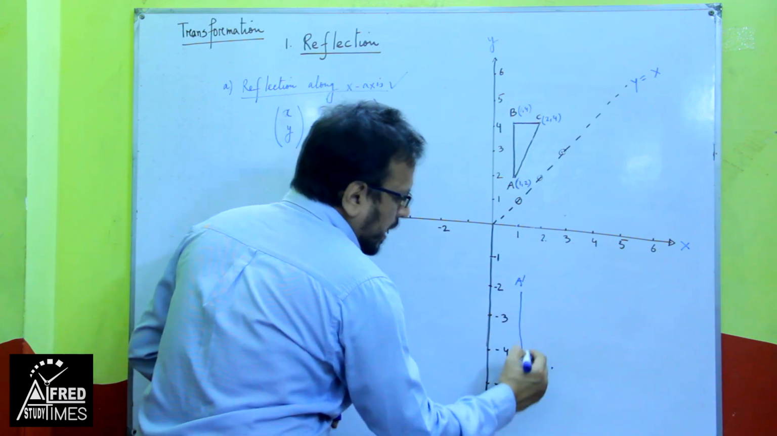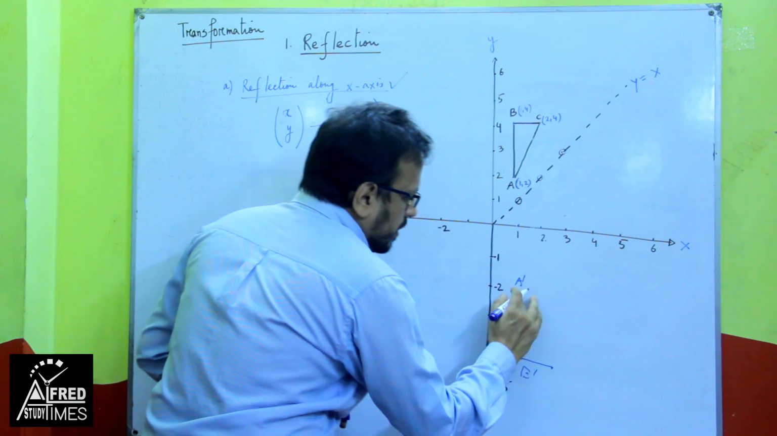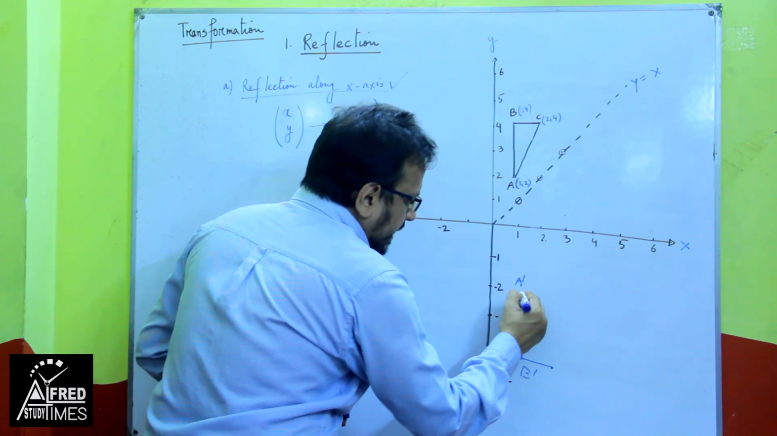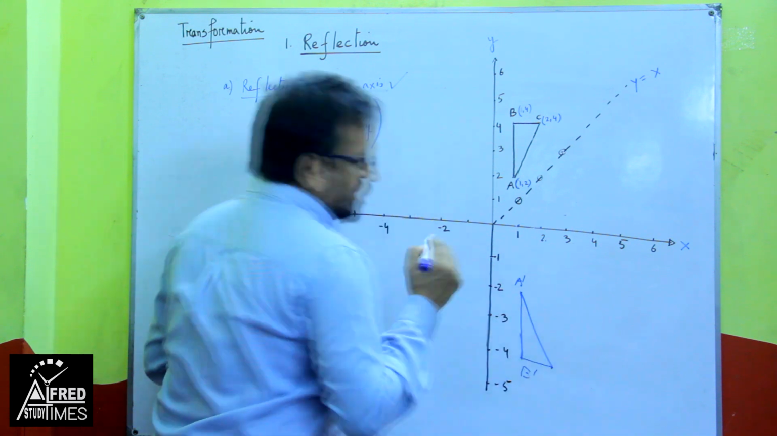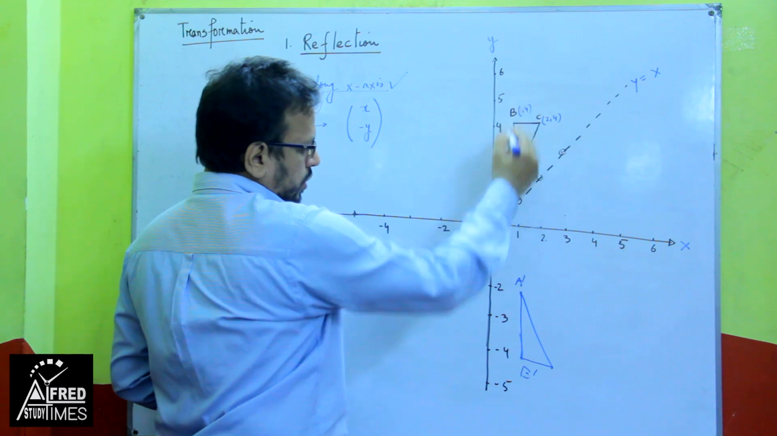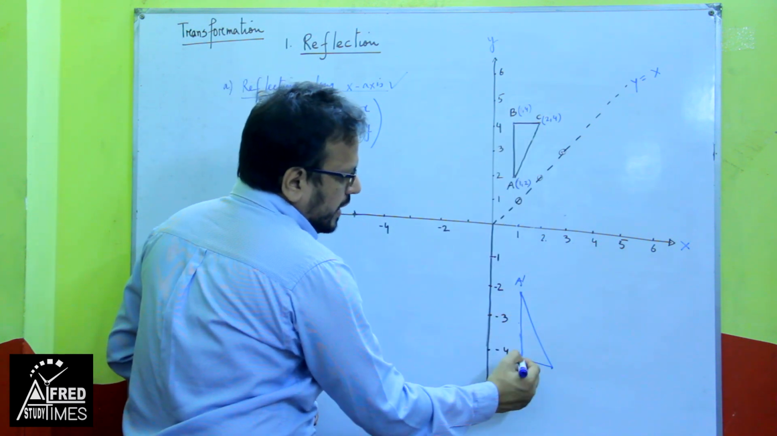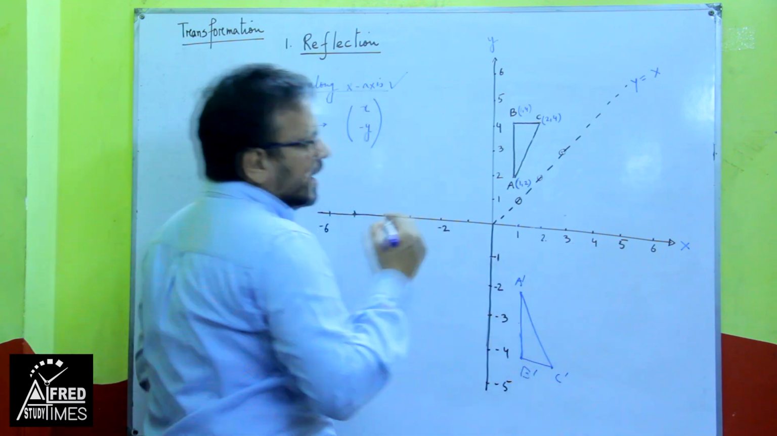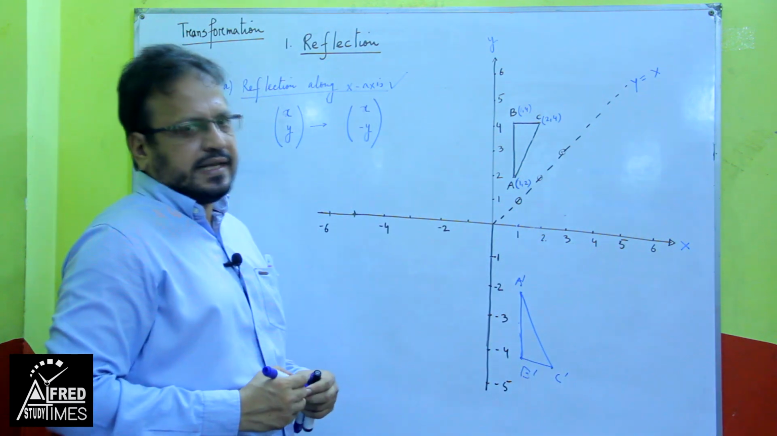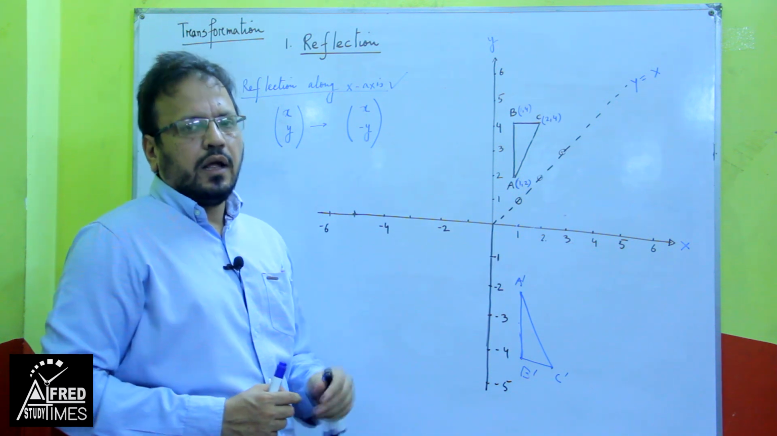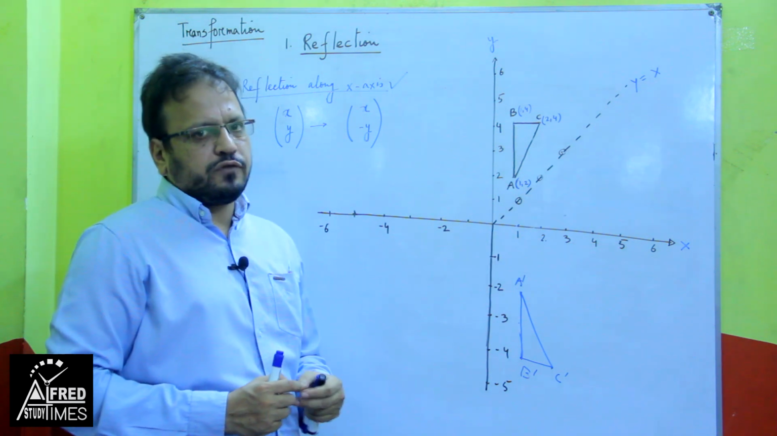If I join these straight, you will notice one thing: the shape and size will not change. See, how many units is it? 1, 2. Again here 1, 2 units, and this is 1 unit, this is 1 unit. So, this is the reflection along the x-axis, where the x-axis is the mirror line. This is by the counting method that I have shown you.